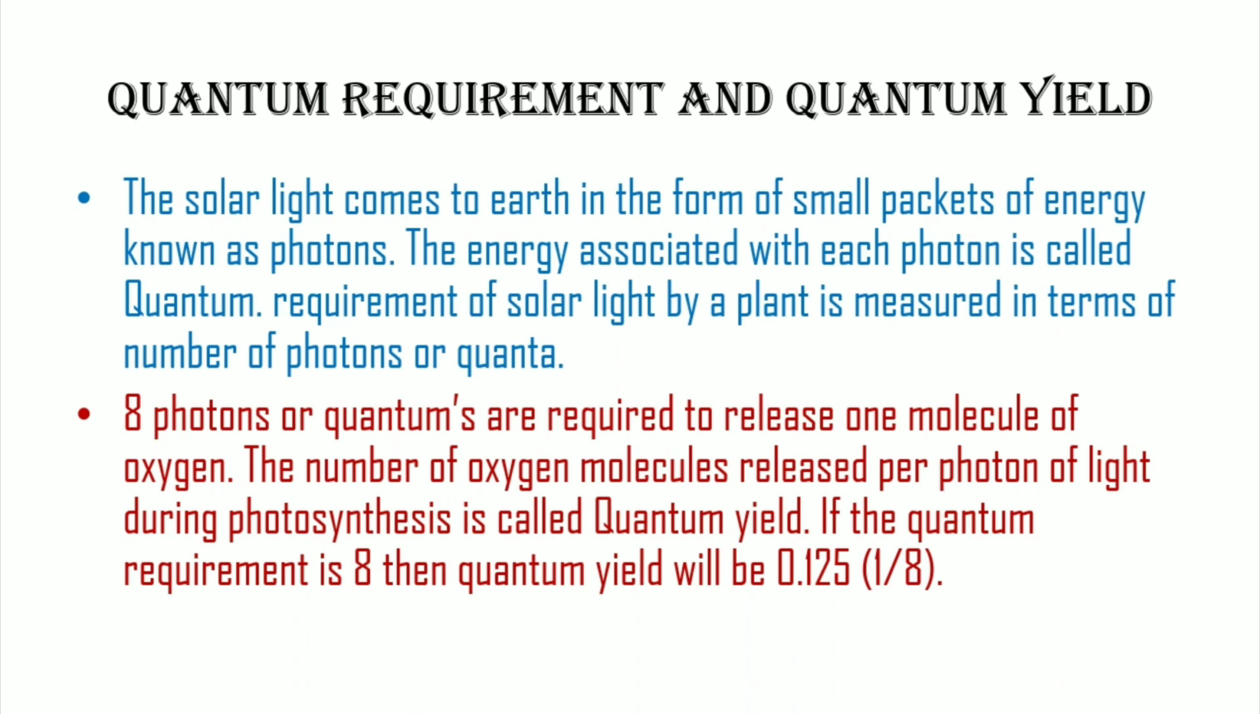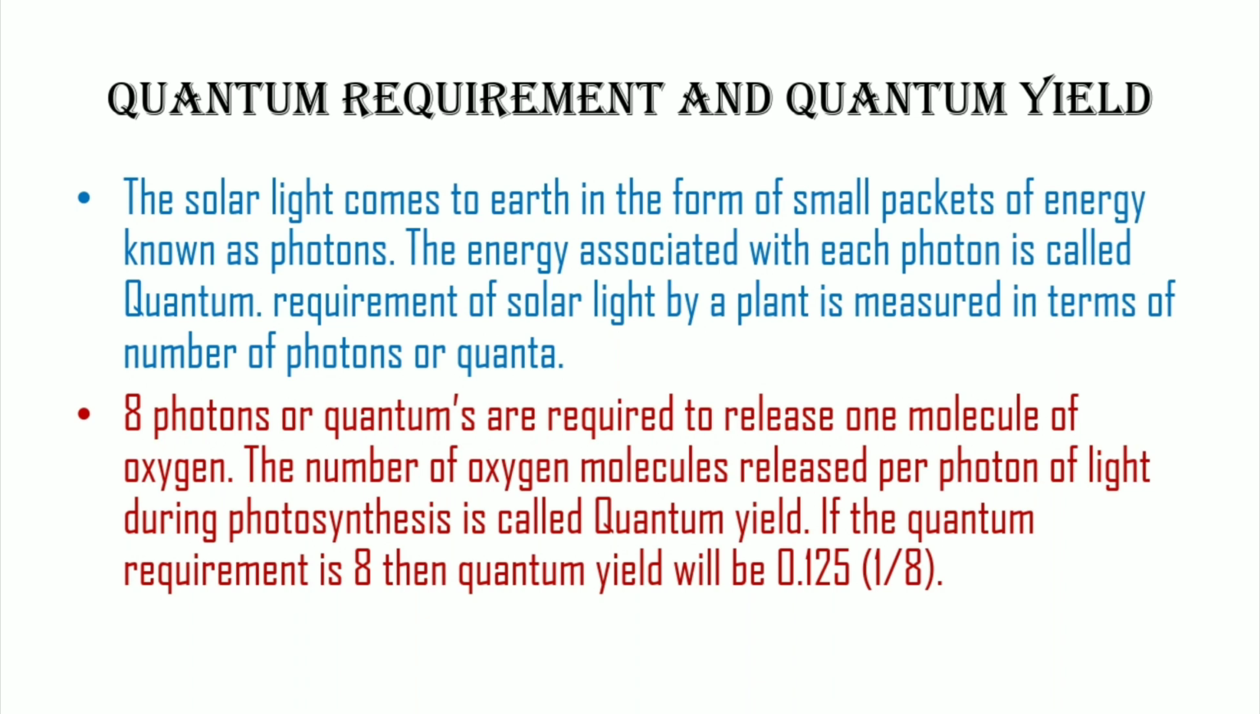Quantum requirement and quantum yield. As we know, the solar light comes to the earth in the form of small packets of energy known as photons. The energy associated with each photon is called a quantum. Thus, the requirement of solar light by a plant is measured in terms of the number of photons or quanta. The number of photons or quanta required by the plant or leaf to release one molecule of oxygen during photosynthesis is called the quantum requirement. It has been observed that in most cases, the quantum requirement is 8. It means that 8 photons or quanta are required to release one molecule of oxygen.